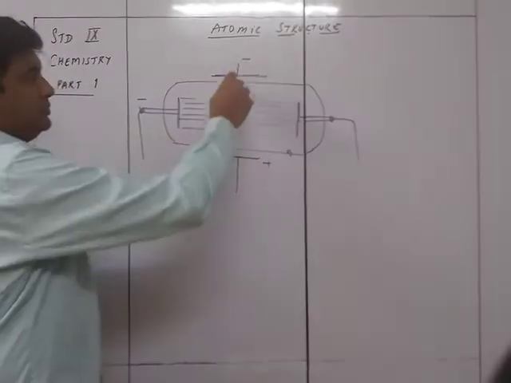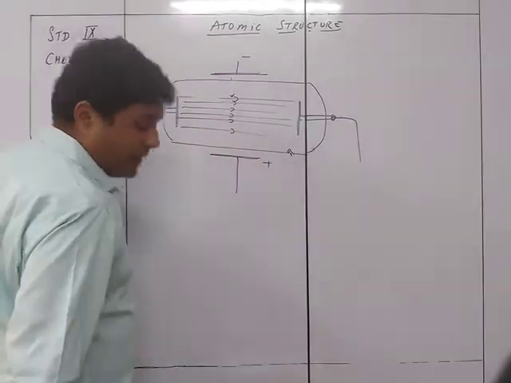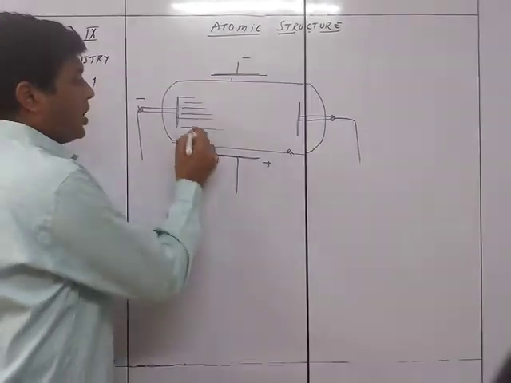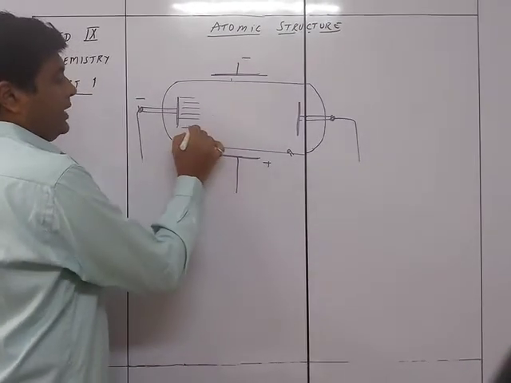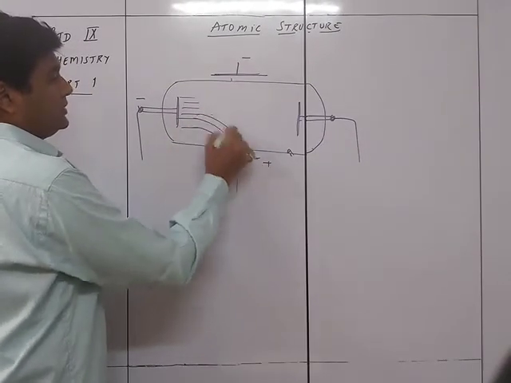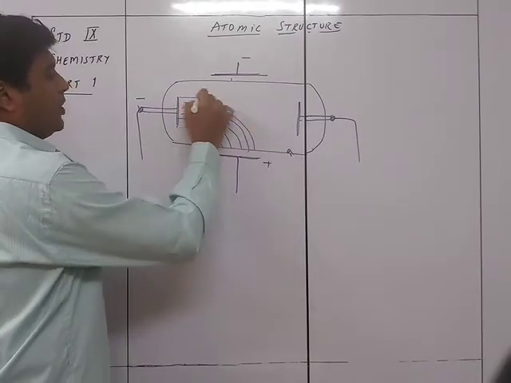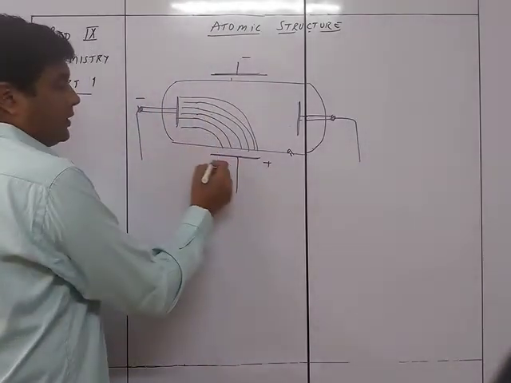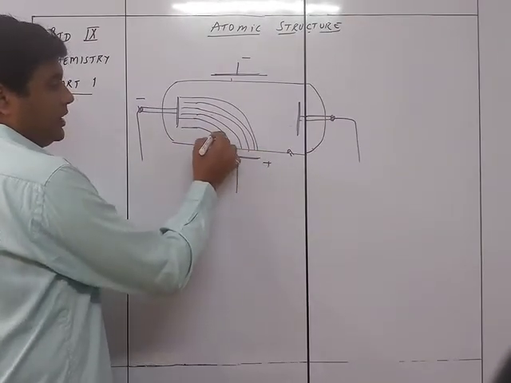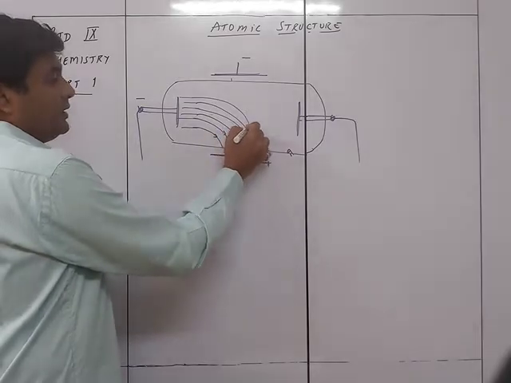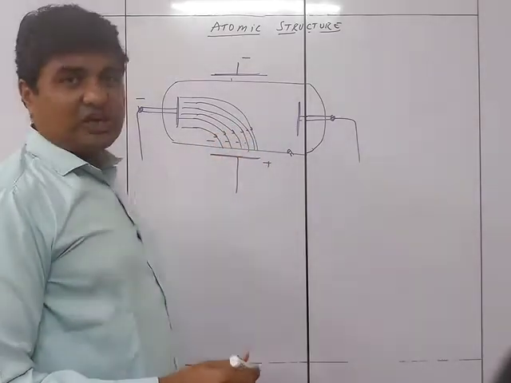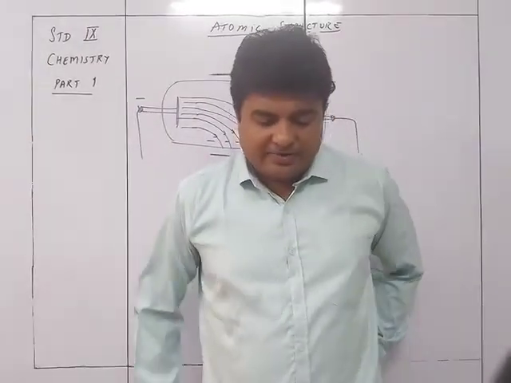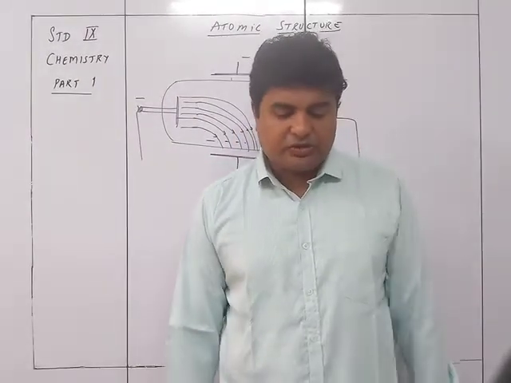He found that these rays got attracted towards the positive terminal, showing that they have to be negatively charged particles. So J.J. Thomson in 1897 studied the characteristics of the constituents of cathode rays.